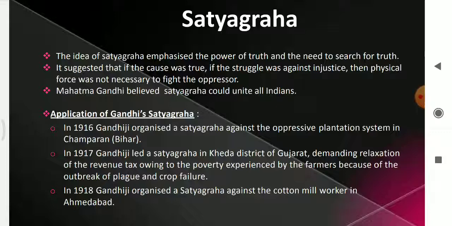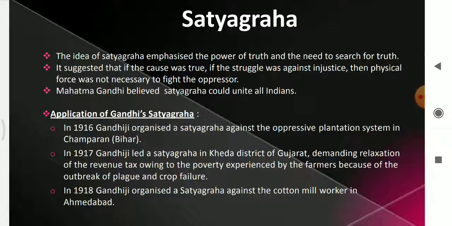The farmers faced extreme hardship. They were not able to pay the revenue. So the people demanded relaxation of revenue, and Gandhiji supported those peasants for reducing the revenue. This is also known as the Peasants Satyagraha. It was organized in 1917 in Kedah district of Gujarat.